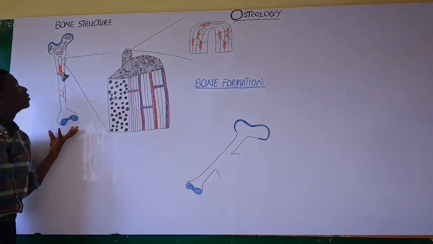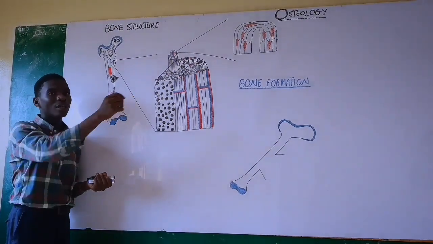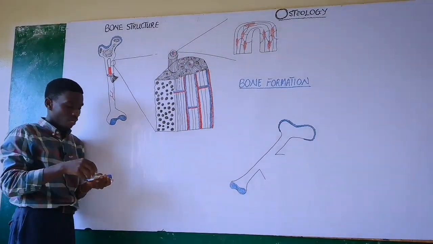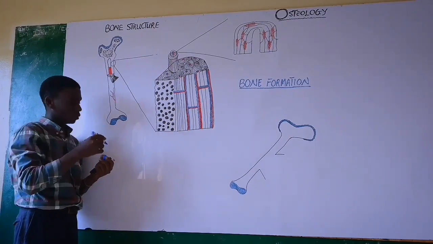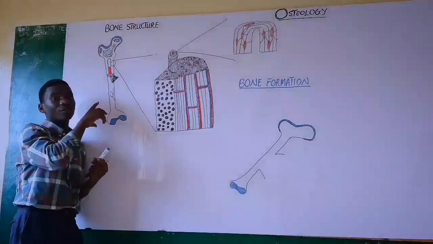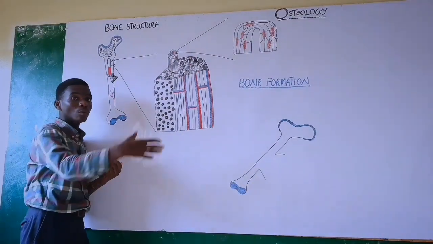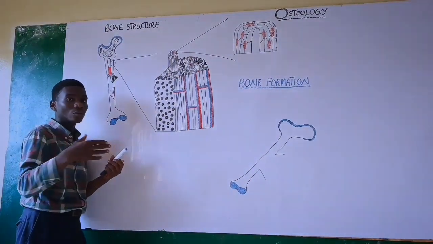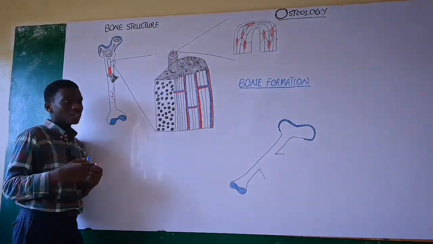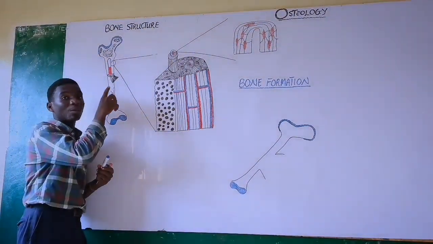Now I have on this board the nice structure of the human femur, that is the thigh bone, right? Now, before we talk about the structure of this bone, you have to know that this bone is actually found in the thigh, and it helps us to what? To locomote wherever we are going. It helps us to move up and down, to and fro, to everywhere that you want to go. Now, talking about the structure of this long bone, this is a special type of bone called long bones.